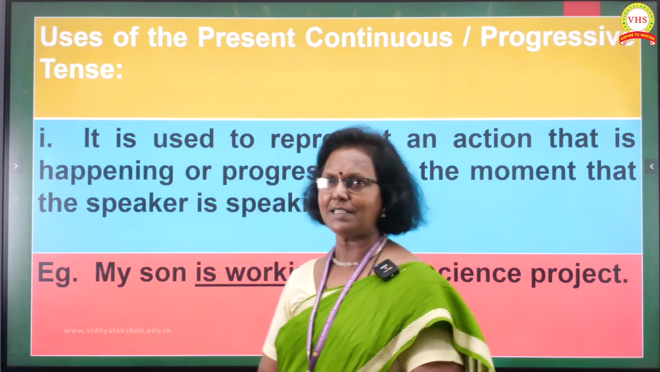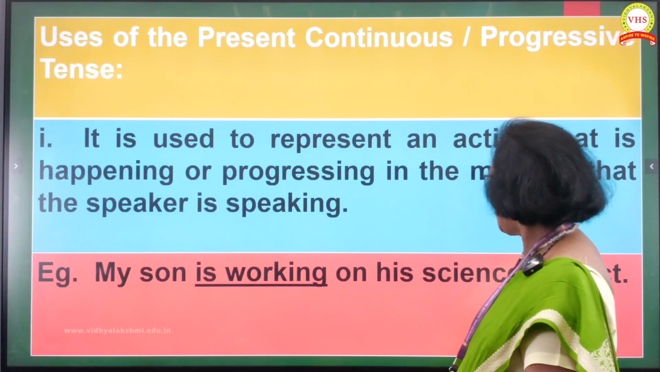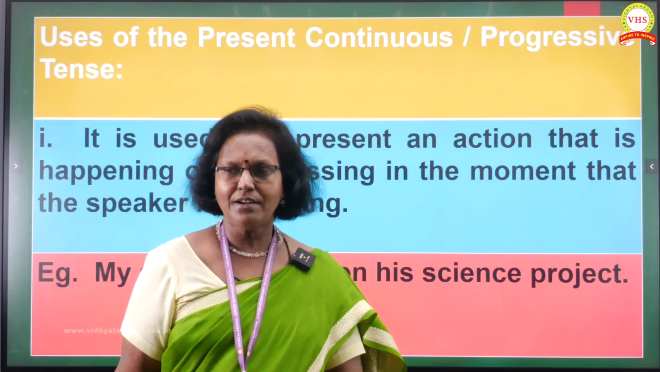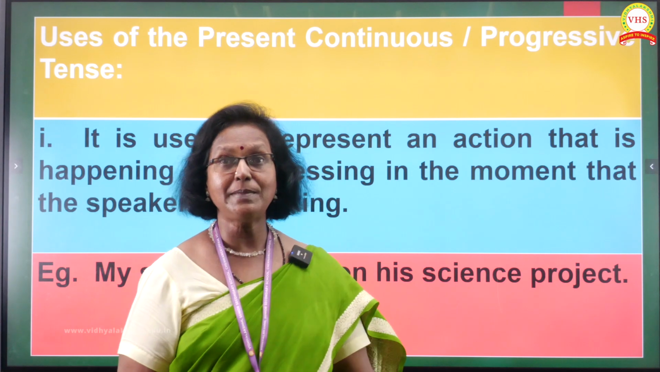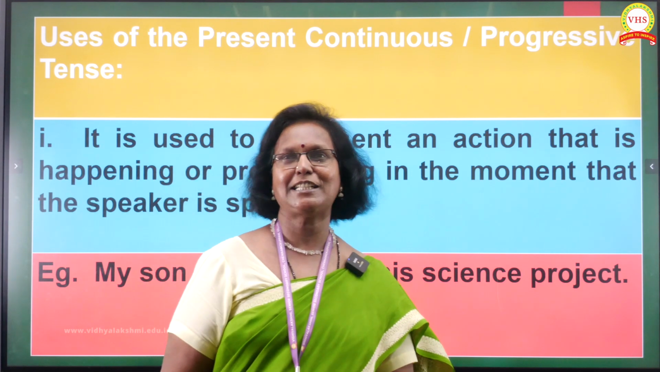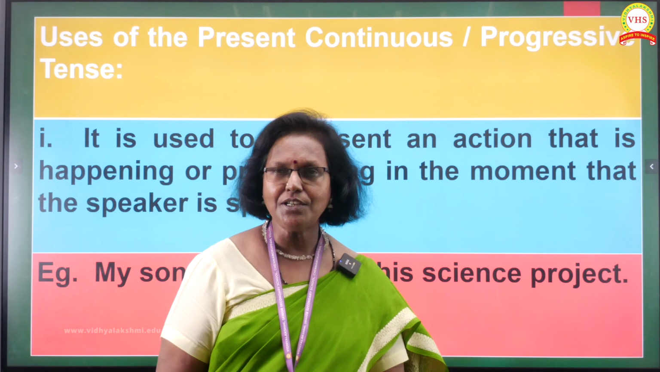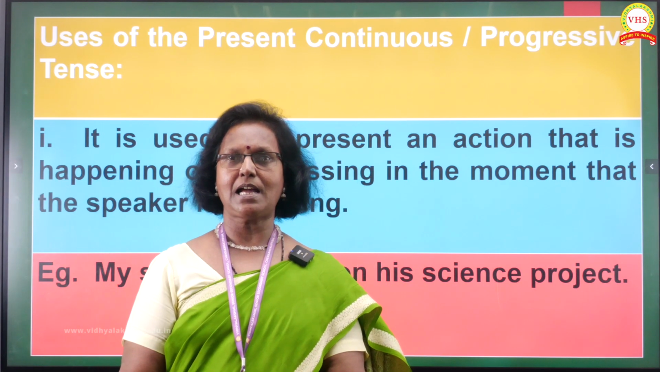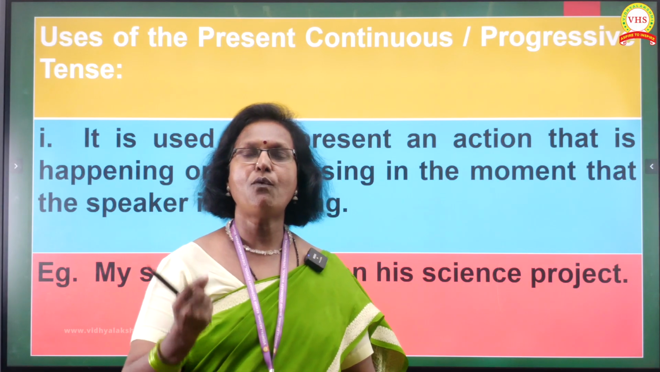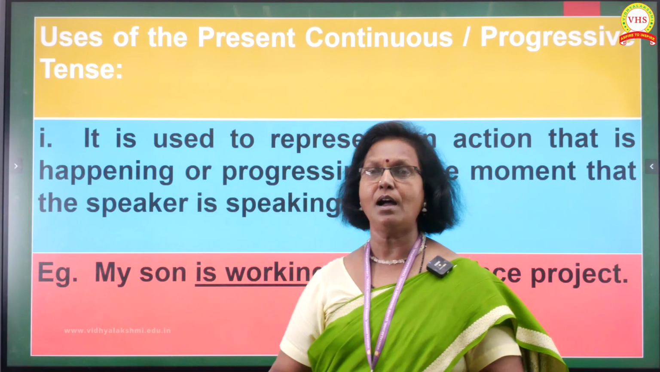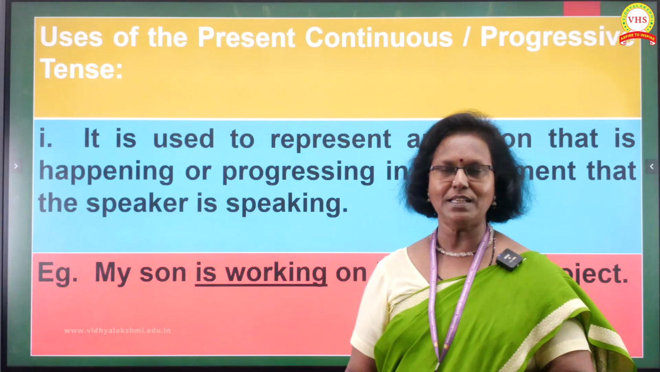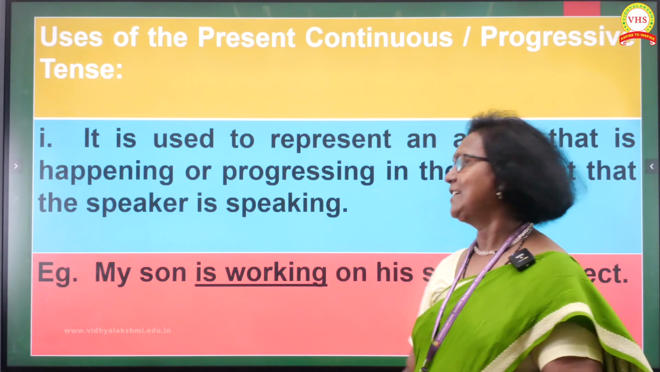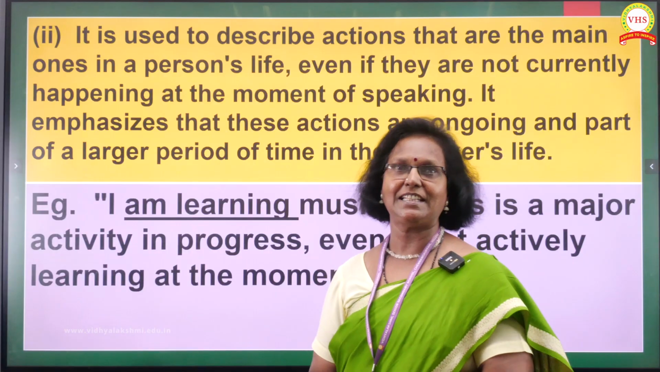Look at the example that I have given. My son is working on his science project. That means I'm talking here and my son is sitting right in front of me and he is doing his science project. Is it understood? It could be anything. Anything happening at the time of speaking is the first rule that you should remember with the present continuous or the progressive tense. Got it?